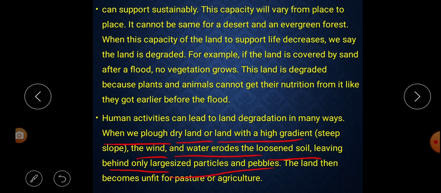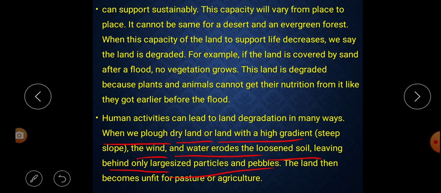That means for doing agriculture, we plow the land. So when we plow the land, what happens? The land or the soil becomes dry, and with the wind, this upper part, the loosened soil, flies away.